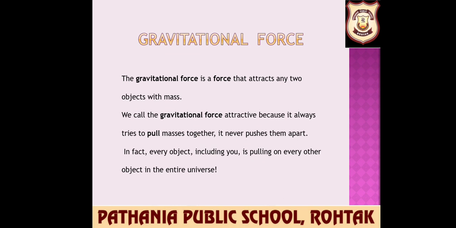Gravitational force exists everywhere in the universe. For example, a force exists between your pen and your book, between your book and the table, between you and the tree. This force is the force of gravitation. The magnitude of this force depends upon the masses of the two objects and the distance between them. If the masses of the objects are small, the force of gravitation between them is also small and cannot be detected easily. For instance, if you are on the moon's surface, then the force of gravitation between you and the moon is less than that on the earth.